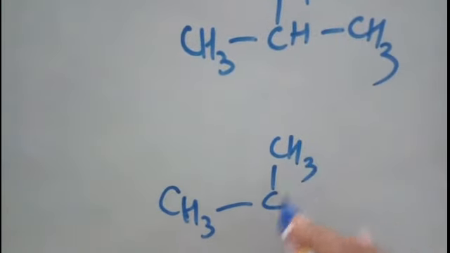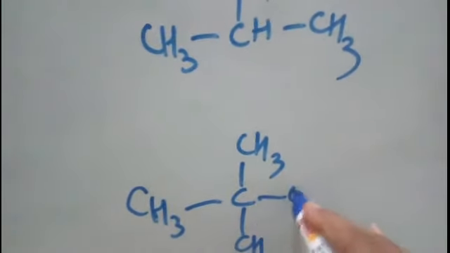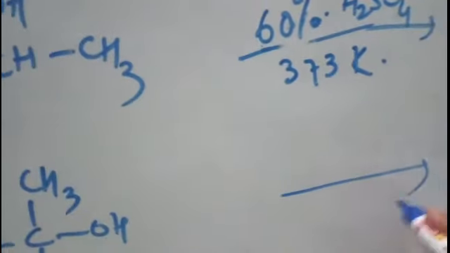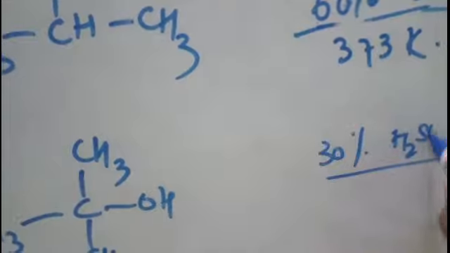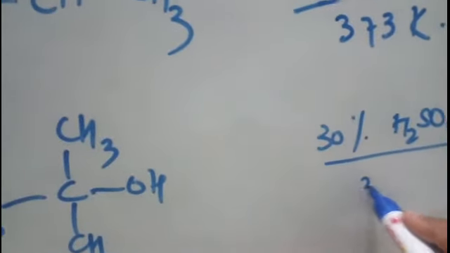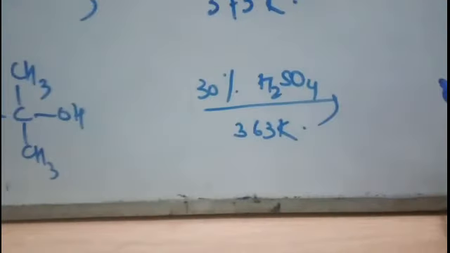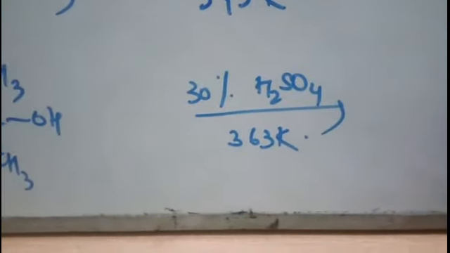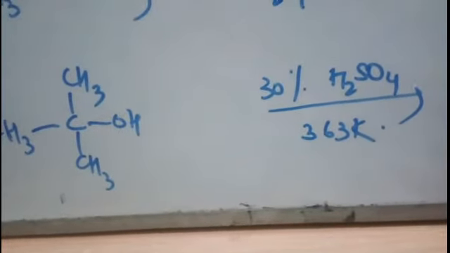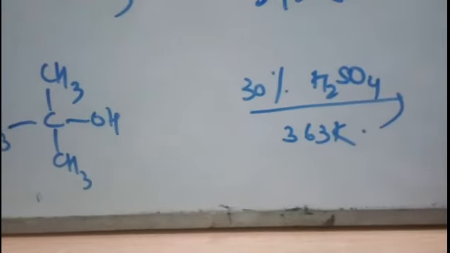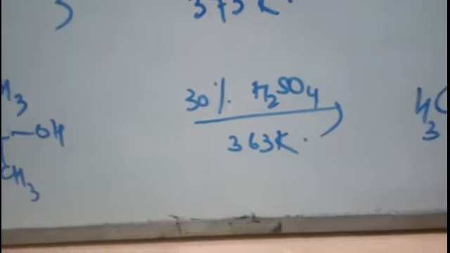If suppose we have tertiary alcohol, then further milder conditions are required, meaning with 30% sulfuric acid and further lower temperature 363 Kelvin, the reaction can be carried out. Because there are 3 beta carbons, you can remove from anywhere, and 2-methyl propene will be formed.